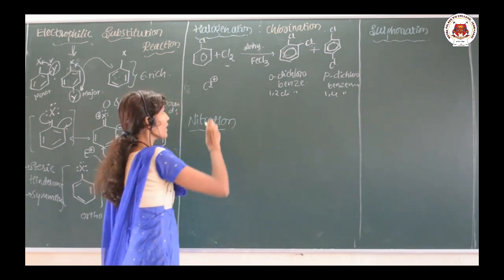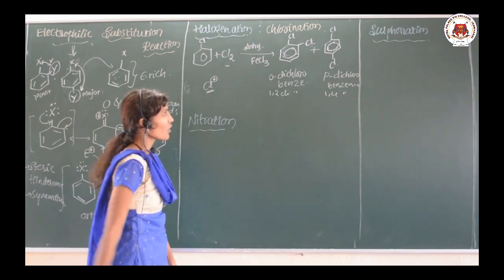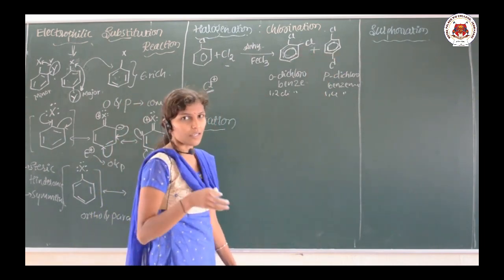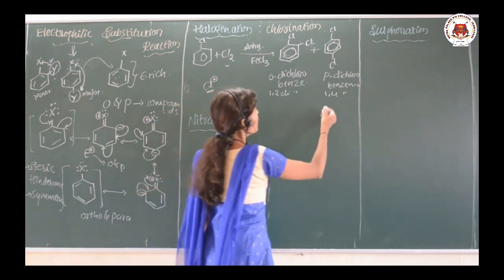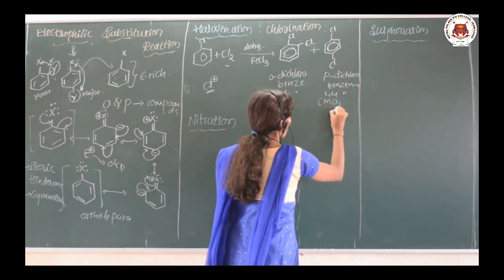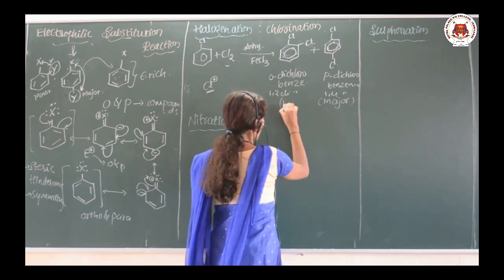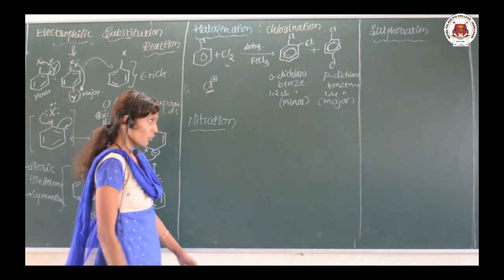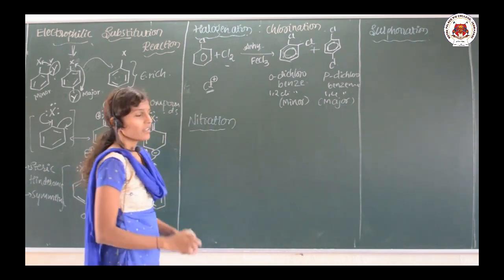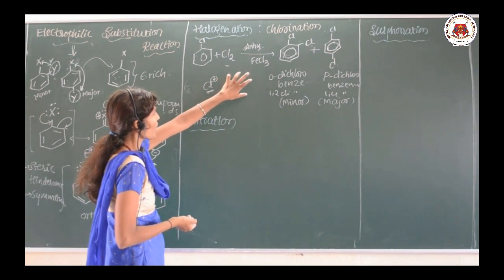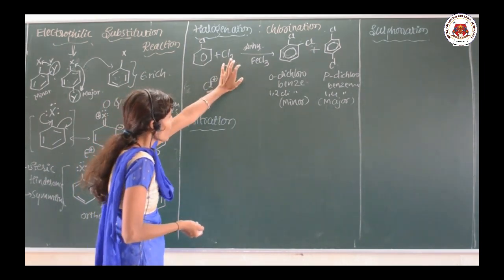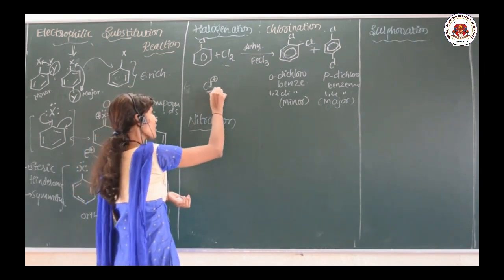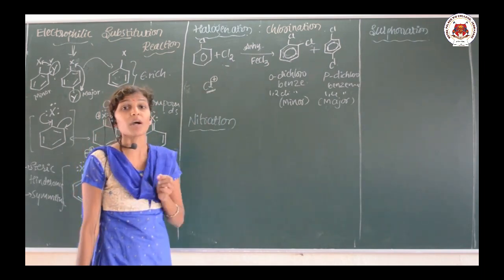So the Cl plus is the electrophile, and I told you why these are connected to the ortho and para position, because those are electron rich. So which is the major product here? Para. This is the major, while this one is the minor product. Okay, so the detailed mechanism is not there. If you want to know how the electrophile is generated, you go through the first PUC. Here the generated electrophile is chloronium ion.